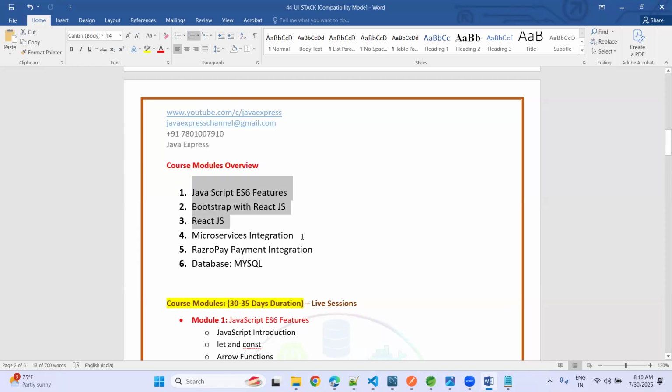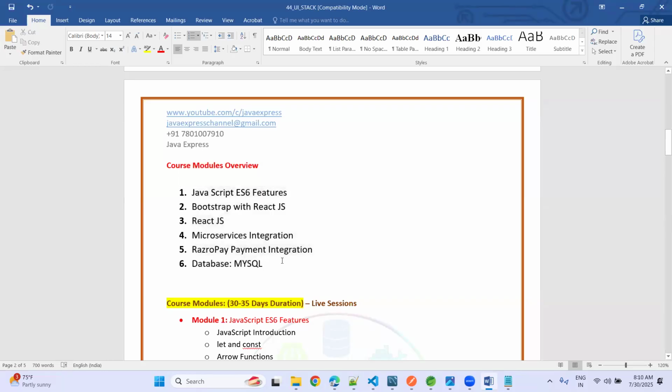This is a kind of front end development. The backend I have already done in my Java course. Even if you haven't done it, I will explain how to run the application and the microservices integration here. To develop an e-commerce based application, usually a number of microservices are involved. Then the Razorpay integration, the payment gateway, and the database we are using is MySQL. Overall, we have these 6 modules.